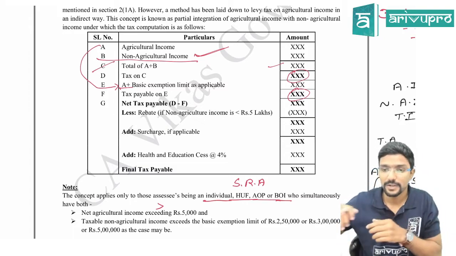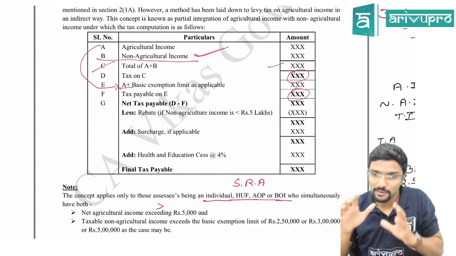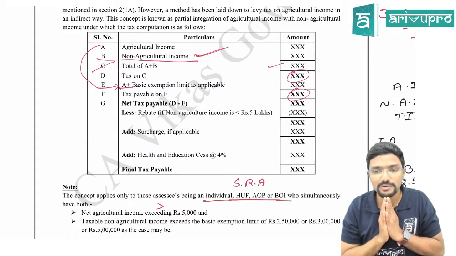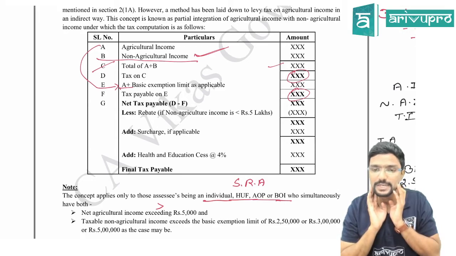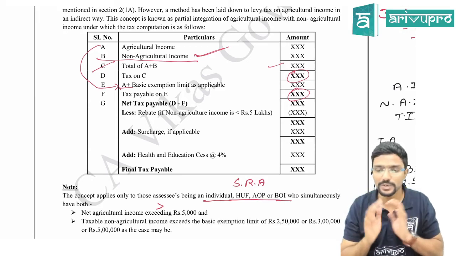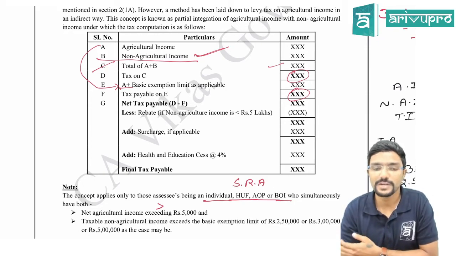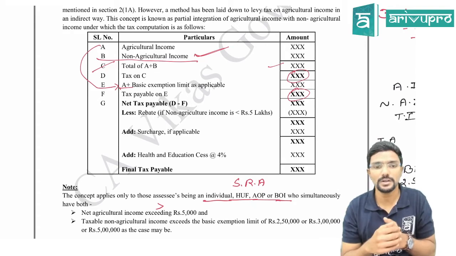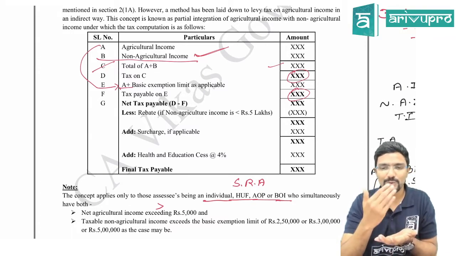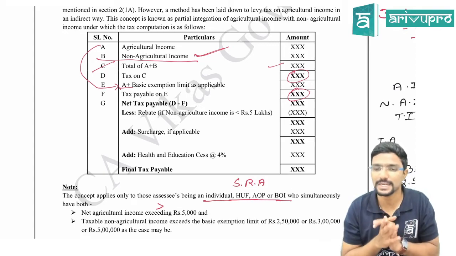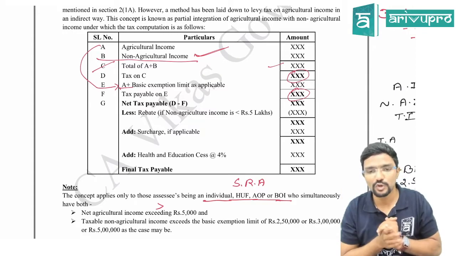totaling it. But if I have to tell what is my total income, it will always be non-agriculture income, because while calculating total income, agriculture income I would have reduced it. I don't include my agriculture income. Clear? So even when I am checking whether surcharge is applicable or not, always see non-agriculture income, how much it is. If it is more than 50 lakh, 1 crore, 2 crore, then only surcharge is applicable. Then health and education cess is always applicable at 4%.